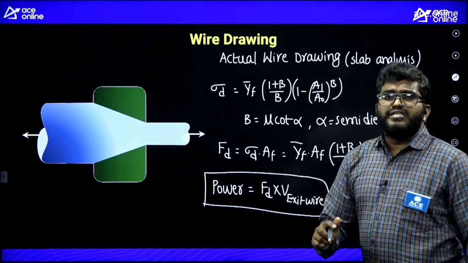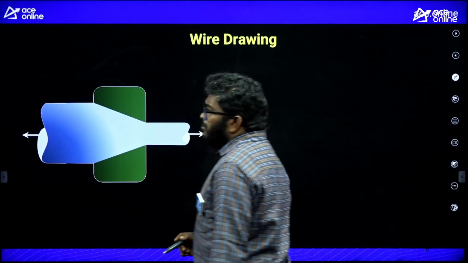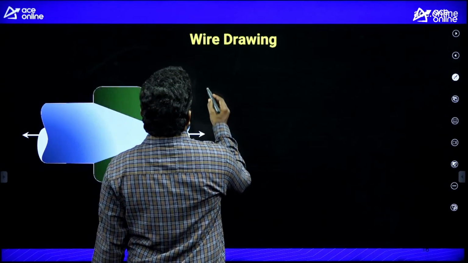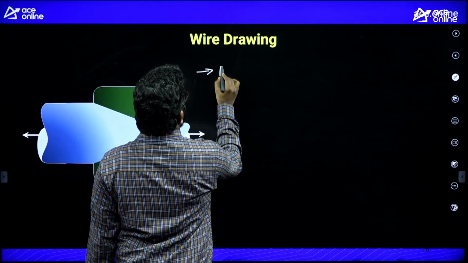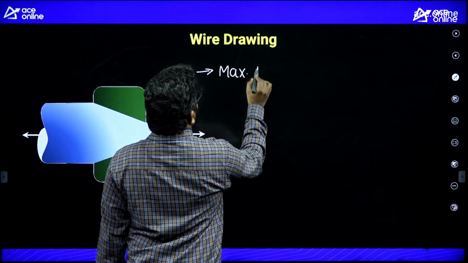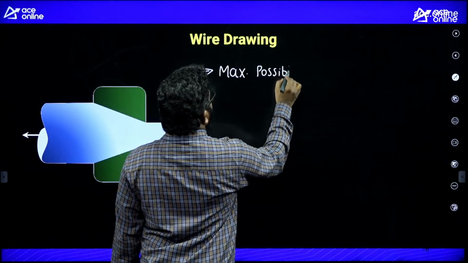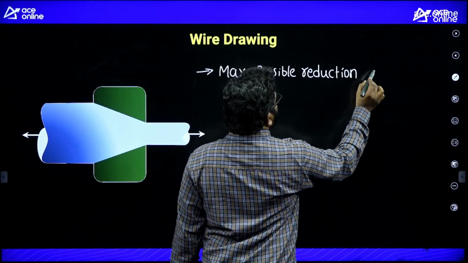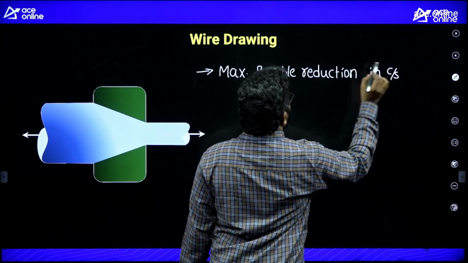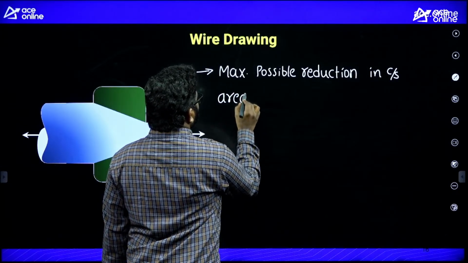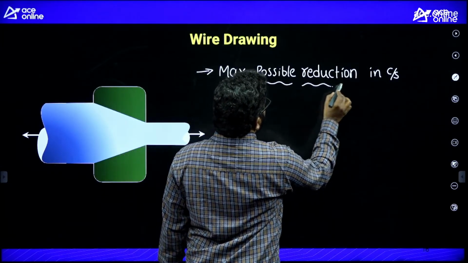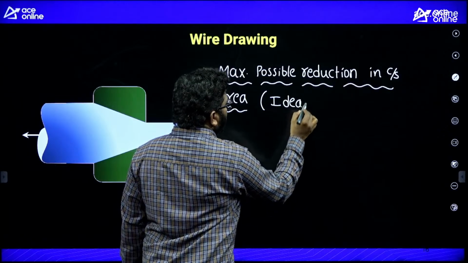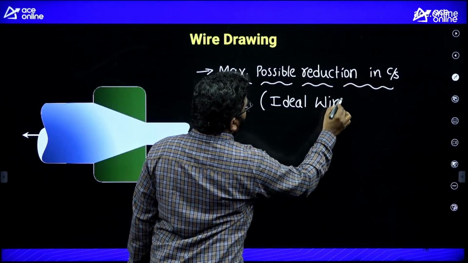Next, another important thing from the wire drawing operation is maximum possible reduction in cross-sectional area. They will ask you theoretical type questions for GATE and IES. Maximum possible reduction in cross-sectional area. I am considering ideal wire drawing; they will ask only ideal wire drawing.